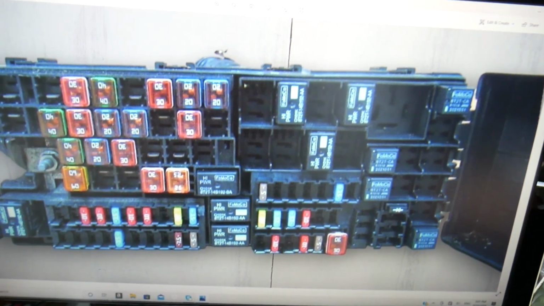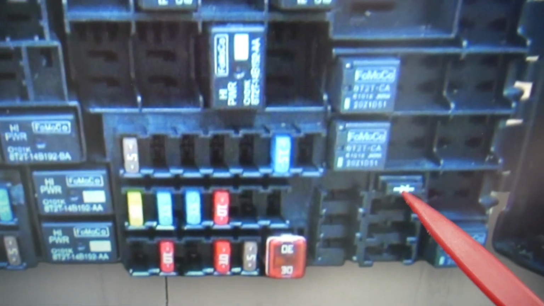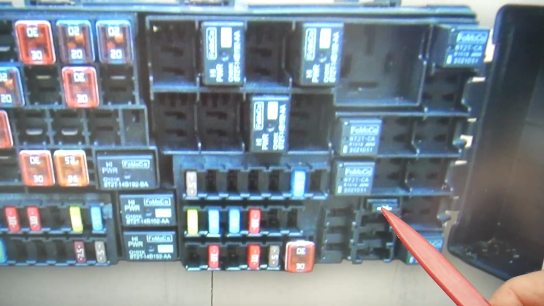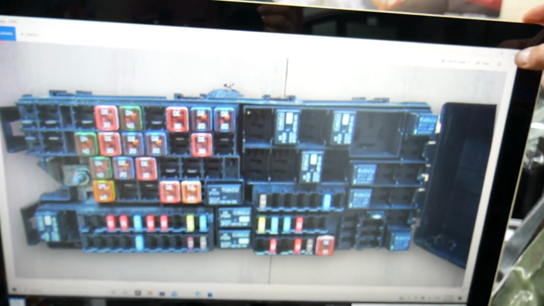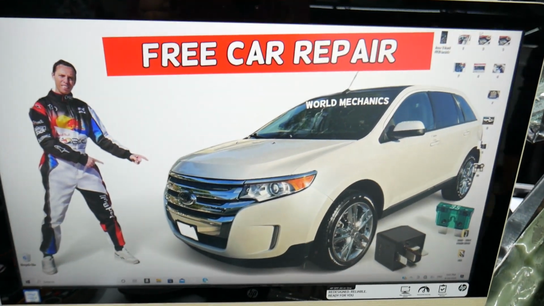You may or may not have this one, but that's the diode fuse. Okay, you will have that one for sure. That's for the AC system. That fuse is a diode fuse right here, but you will need to check that one as well. All these fuses control climate control, heater, HVAC system, guys, on Ford Edge.